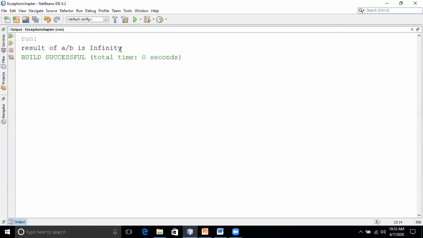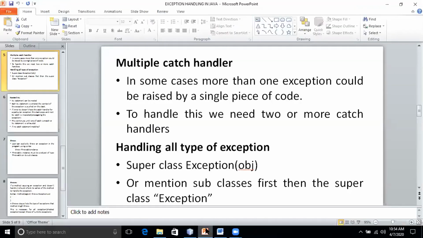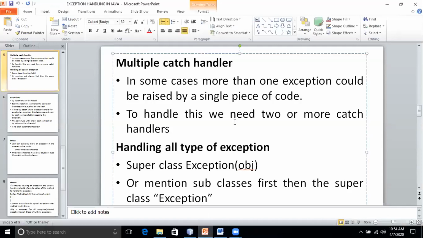Understood, right? Floating point and double numbers have an algorithm that takes care of division by 0. It is only not possible in integers. That's why it will throw the exception. Okay, fine.